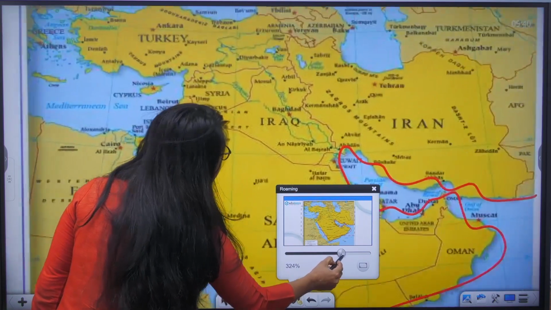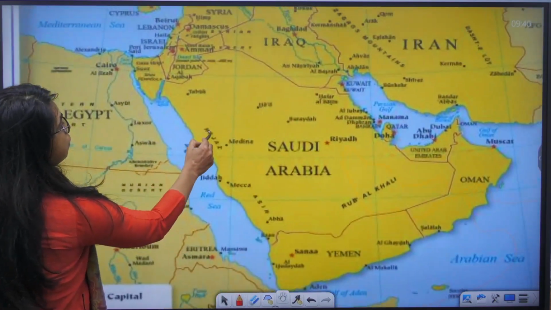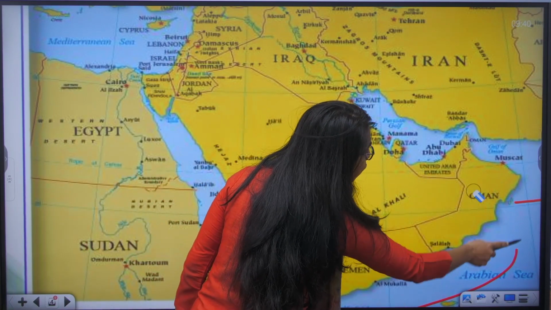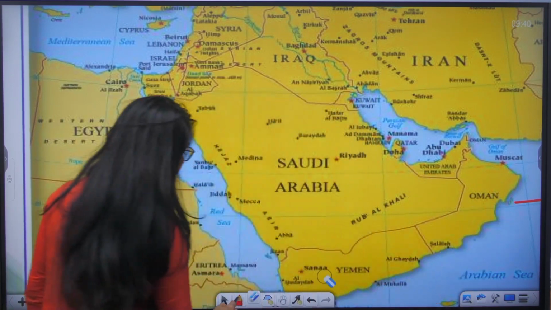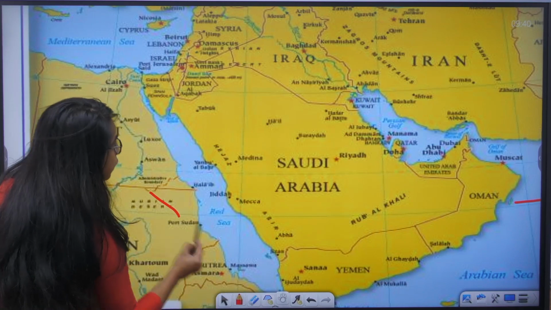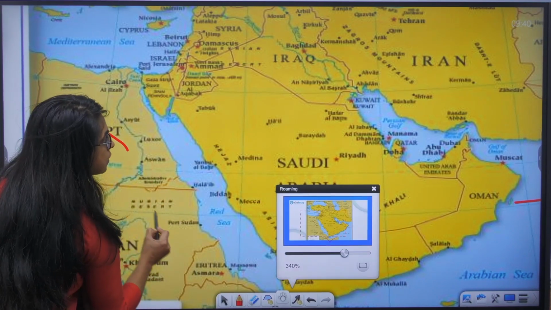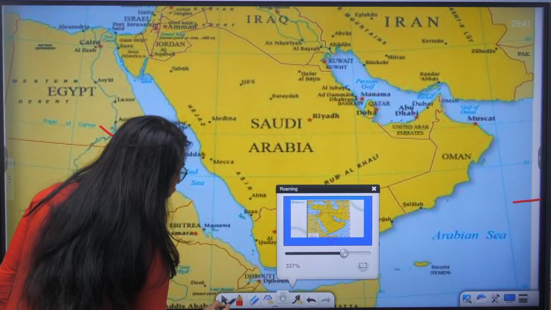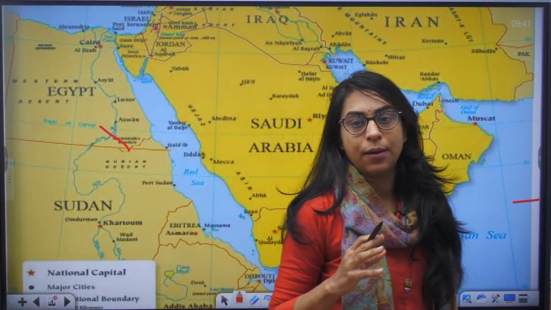So here, if I look at the West Asia map, here you have your Duqm port in Oman. The other important port in Oman is your Muscat. We have already seen that Muscat is very important because it is the capital of Oman.